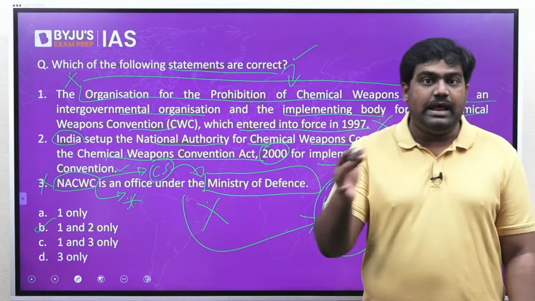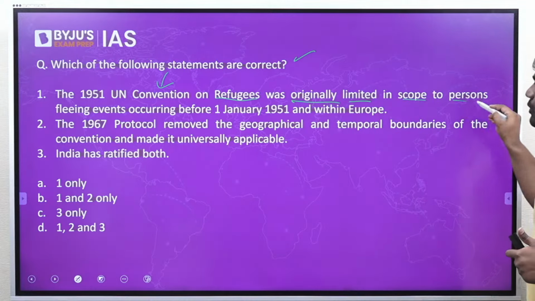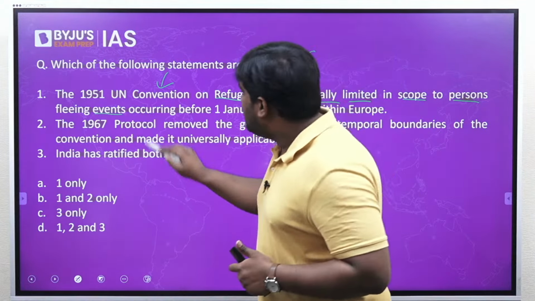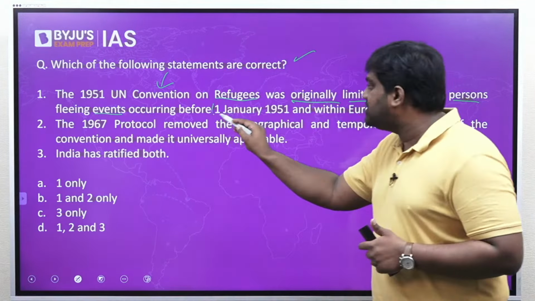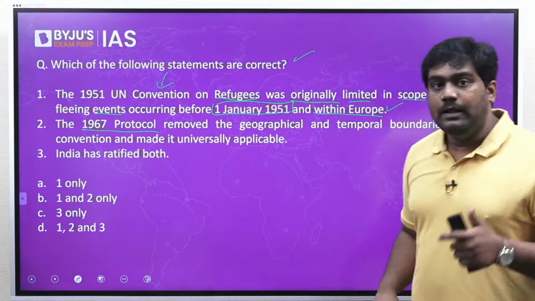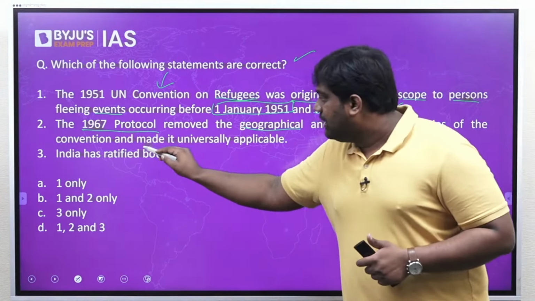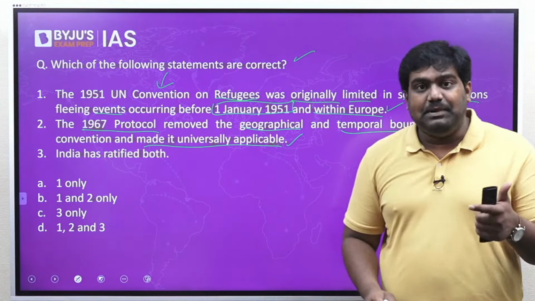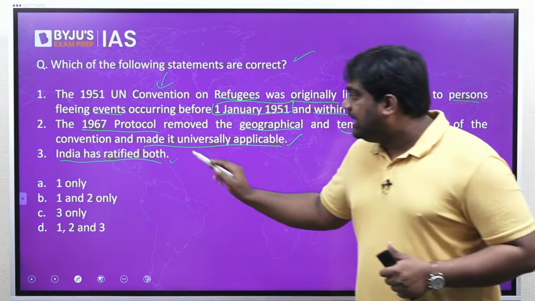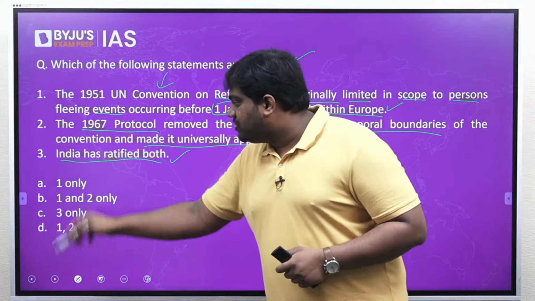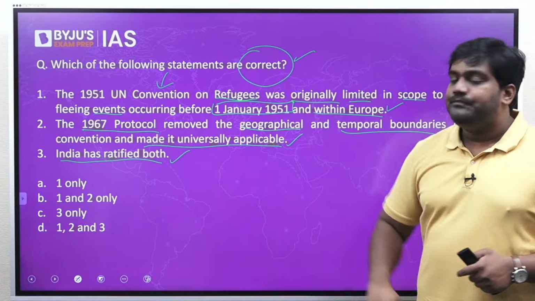Now moving on to the next question, which of the following statements are correct? The 1951 UN Convention on Refugees was originally limited in scope to persons fleeing events occurring before 1st January 1951 and within Europe. The 1967 protocol removed the geographical and temporal boundaries of the convention and made it universally applicable. India has ratified both. So we need to check which of the given statements are correct.